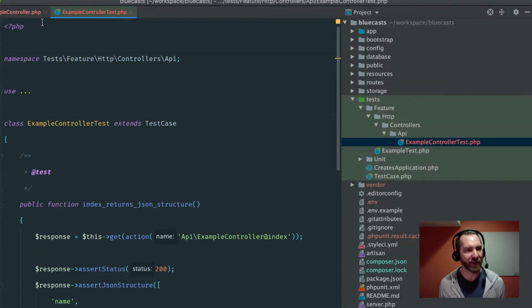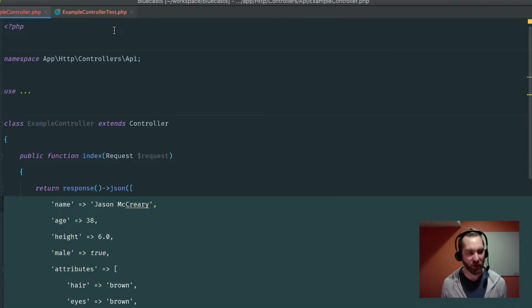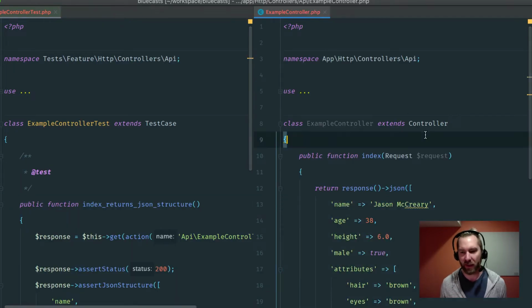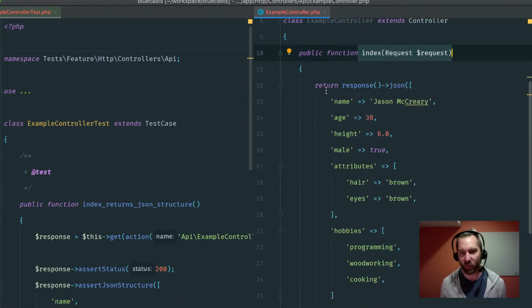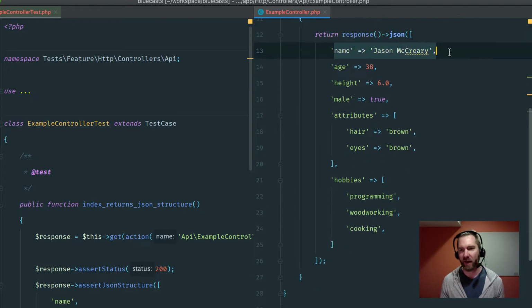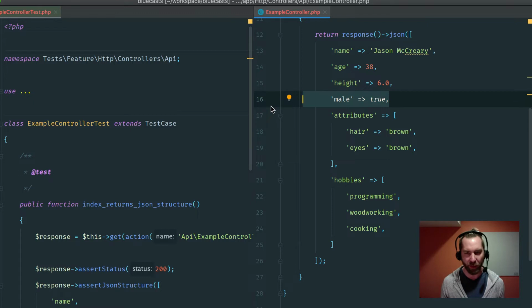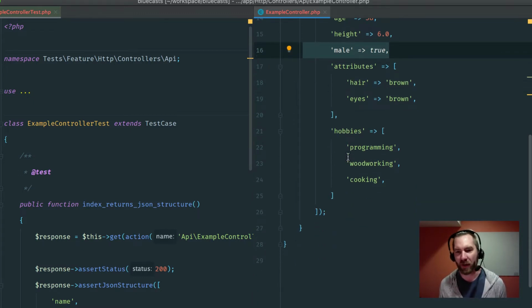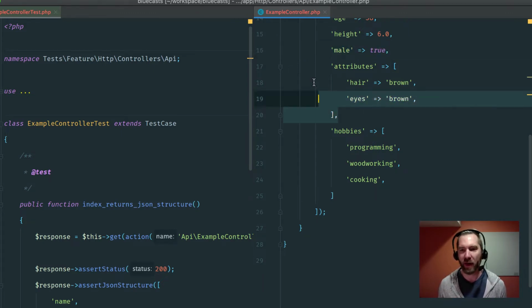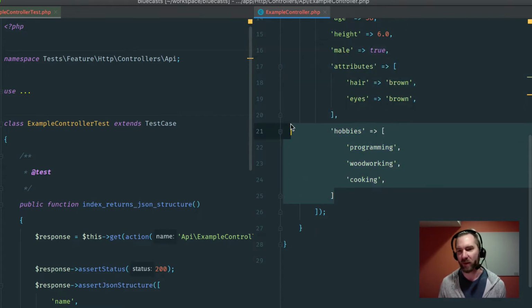Okay, so anyways, I made this little super simple output. It's just a Laravel 7 application, and I effectively just made some API endpoint. I return JSON, and it's just some information about me: my name, my age, my height. I didn't put my weight. I have some winter pounds on there. I just wanted to get a Boolean in here, so I just said something simple like male true. Obviously, in the real world, that should probably say gender or sex or whatever, but just for now, to get that Boolean value, I just said male true. I threw some attributes on there, hair color, eye color, and some silly stuff like hobbies.